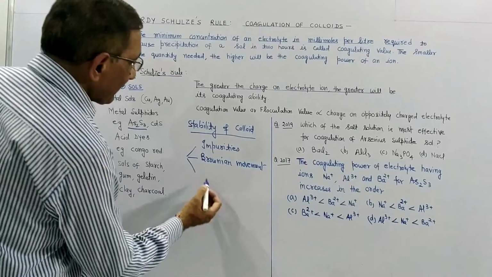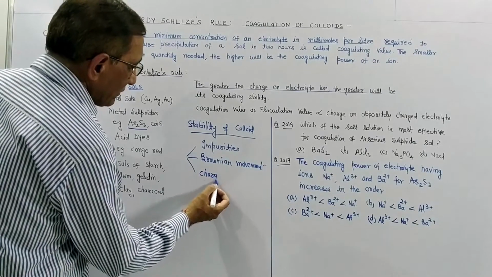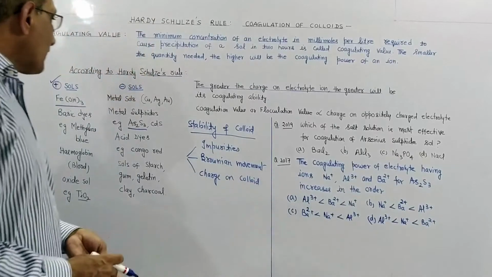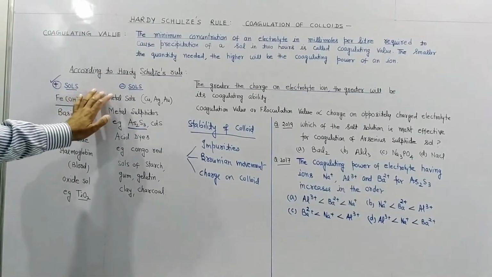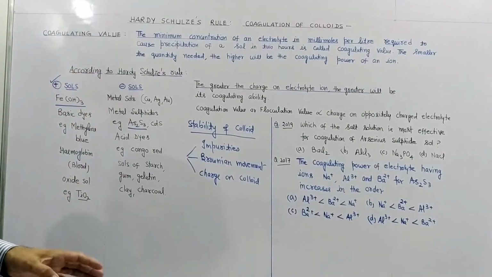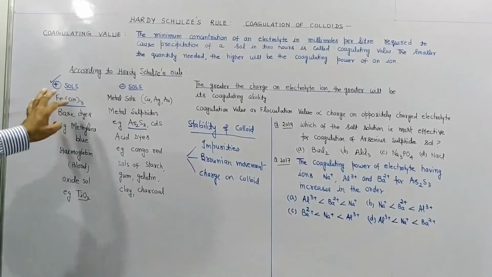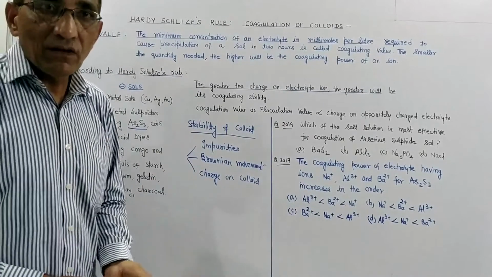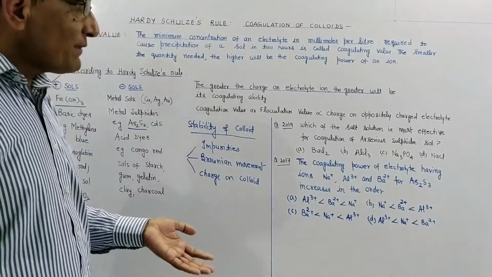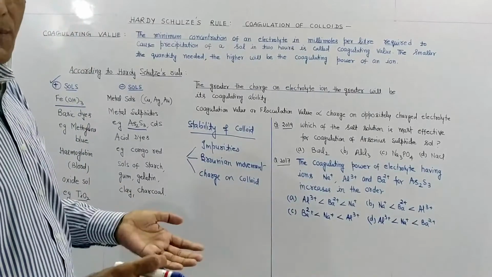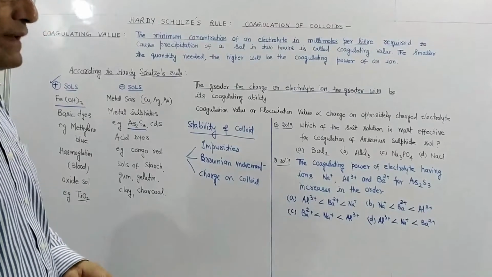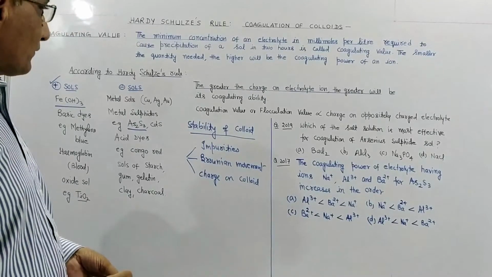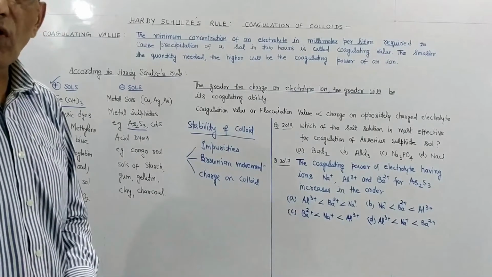Brownian movement is also responsible for stability of colloid because due to Brownian movement particles are continuously moving. And the last important factor is charge on the colloid. As I told you earlier, some colloids are positively charged, some are negatively charged. If a colloid is positively charged, for example ferric hydroxide, then a large number of particles carry similar charge, that is positive charge. These particles keep repelling each other. Due to this repulsion, particles are always in movement and they will not settle due to gravitational force. So charge explains the stability of colloids.